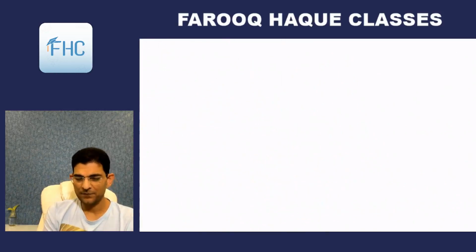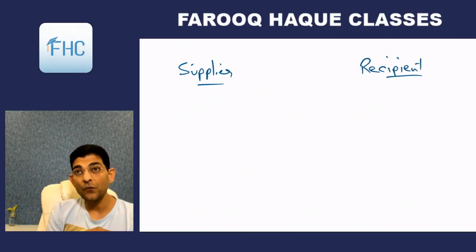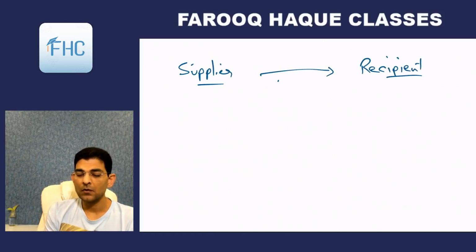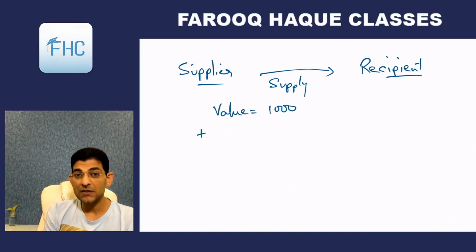So let me explain to you how the reverse charge applies. It's a very simple thing. See, here is the supplier and here is the recipient. Now in forward charge what happens? Let us see that first. In forward charge, when the supply is made of goods or service or both and the value of supply is say 1000 rupees,